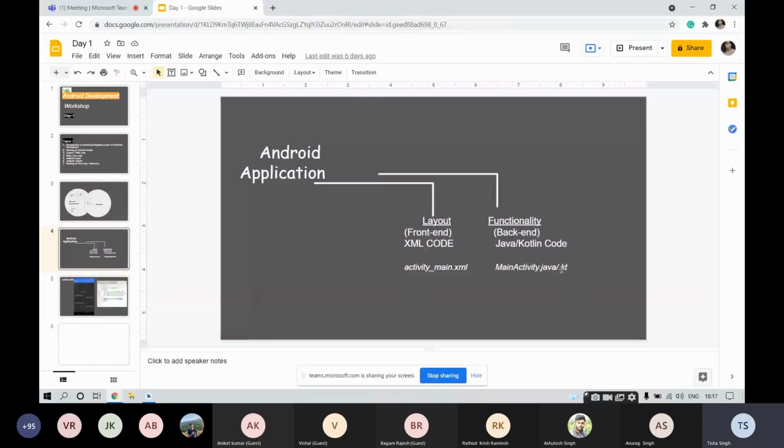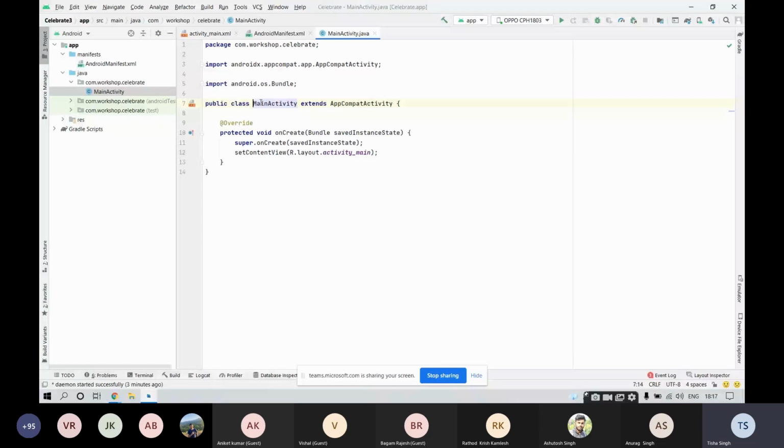Then we do have resources. Resources is a very important folder in Android Studio. It contains a list of all the resources that we will be having. Inside resources, there are 4 subfolders: drawable, layout, mipmap, and values. Open drawable. Inside drawable, you would be able to see these icons. Drawable is the folder that keeps all the icons, images, and logos that you will be using in your application, which would mainly be in the extension of JPG or PNG. And mipmap is something which is similar to drawable.